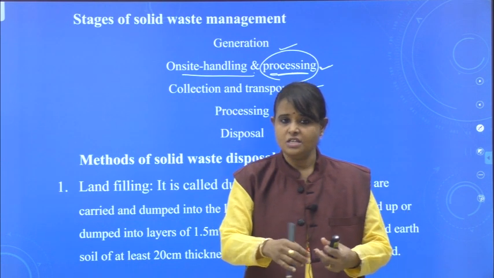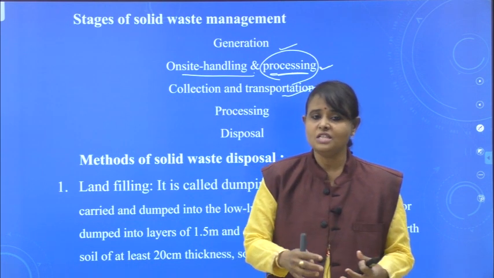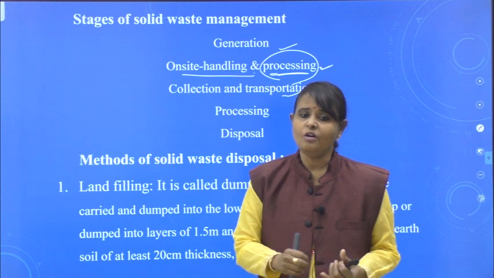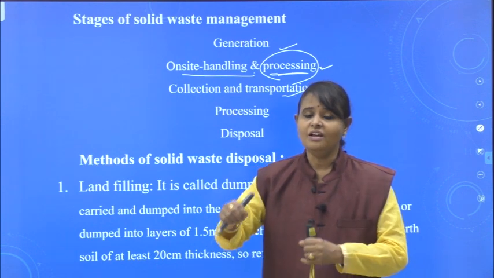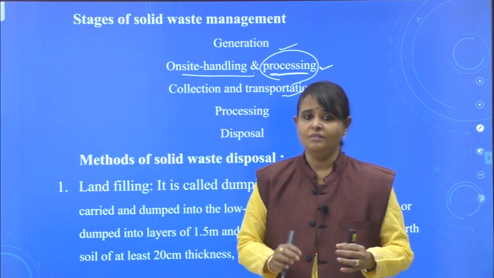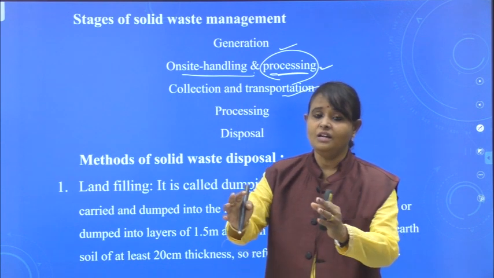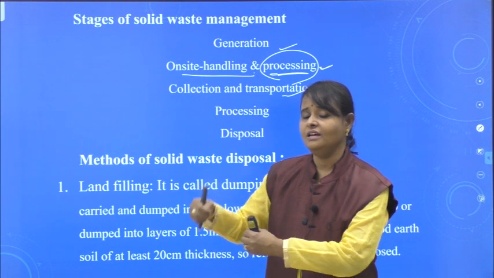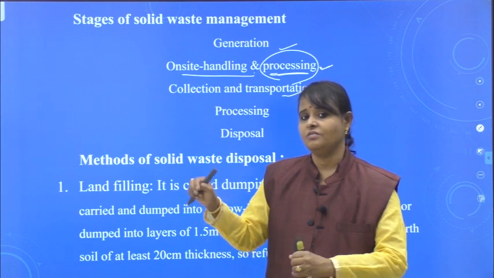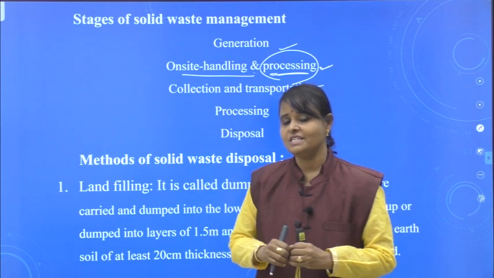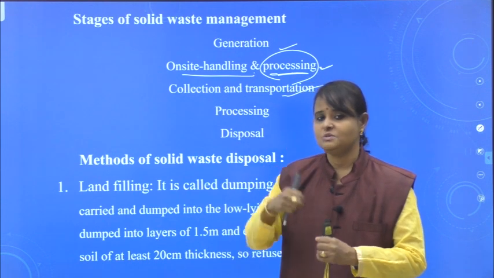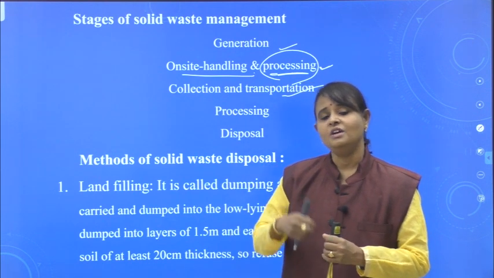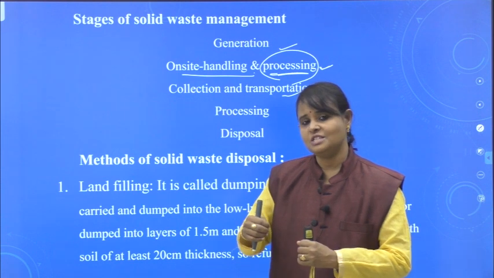Wherever the waste is dumped or thrown, that waste is collected with the help of containers. Vehicle with container systems are there. They will collect the waste or dump the waste in one particular area. They come, collect, and take the waste to the disposal site, or for treatment or separation. That is collection of the waste and transportation. Next, they use some vehicles to transport this waste.